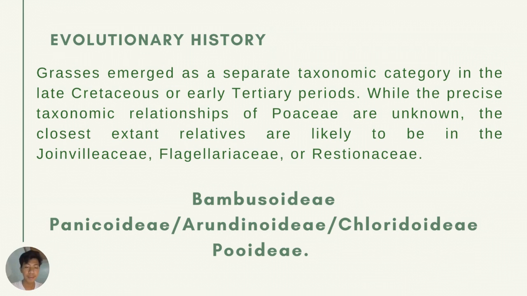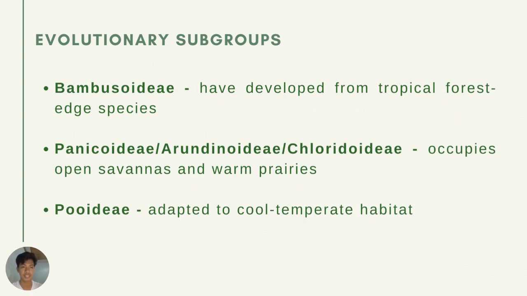The Bambusoideae among these retain the greatest collection of primitive characters and are considered the ancestral grouping by most authorities. The Bambusoideae are thought to have originated in tropical forest edge habitats, suggesting that Poaceae as a whole probably evolved from tropical forest edge species.